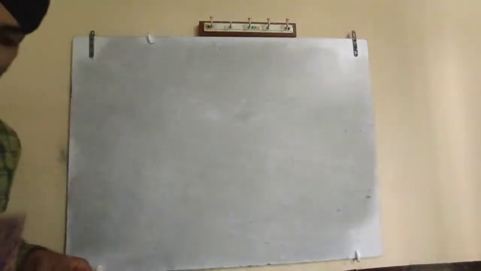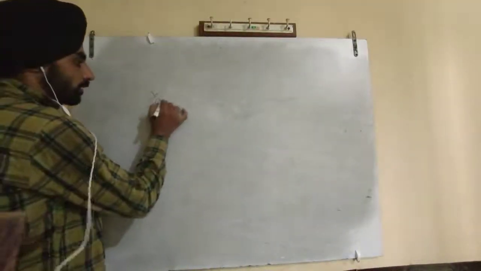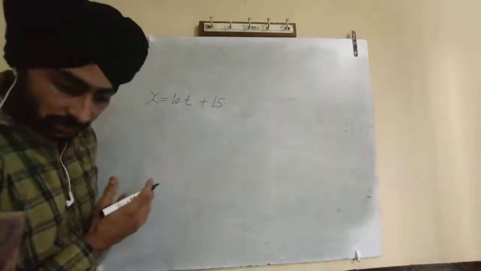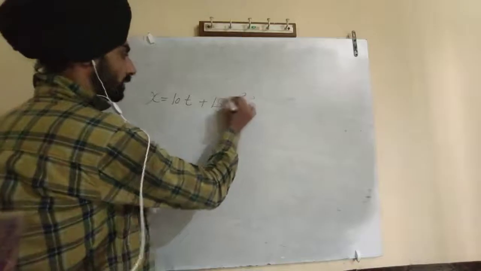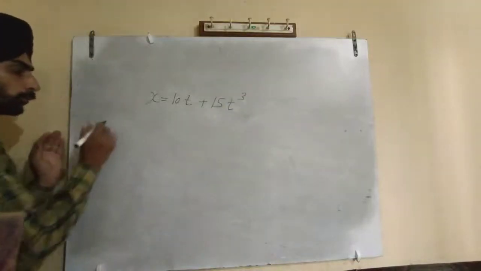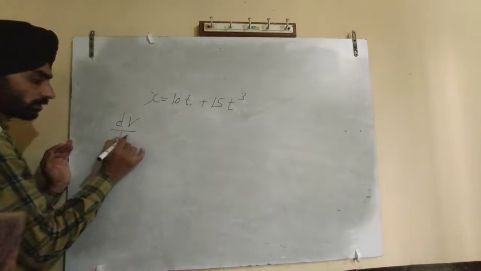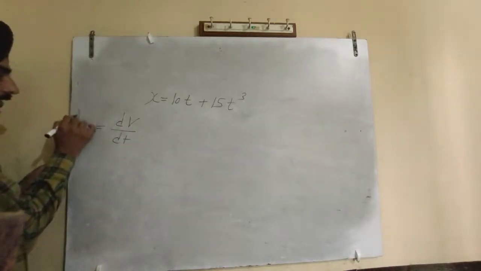So what is the concept? X is given as 10t plus 15t cube. Your target is to find average acceleration. What is average acceleration? Change in velocity with respect to change in time. That is average acceleration.